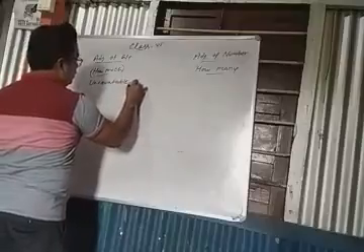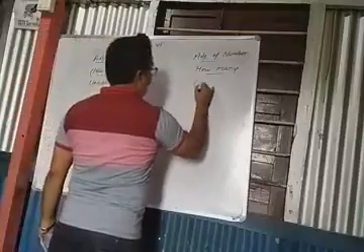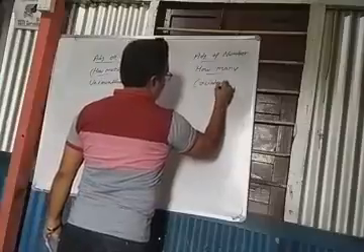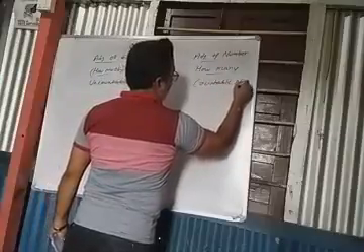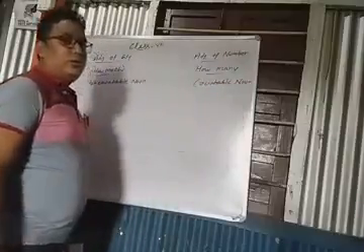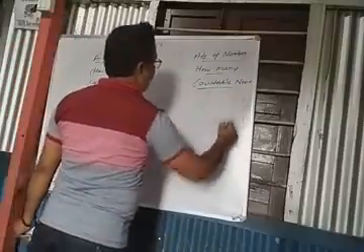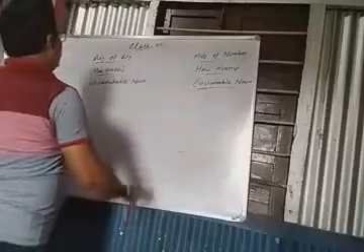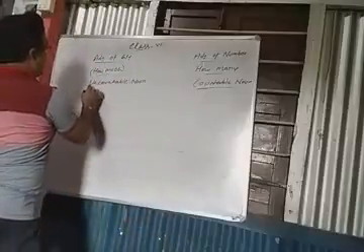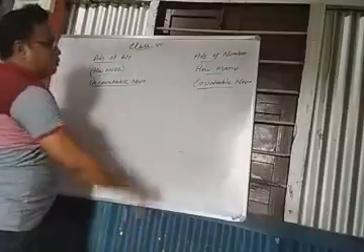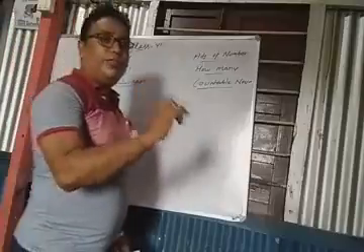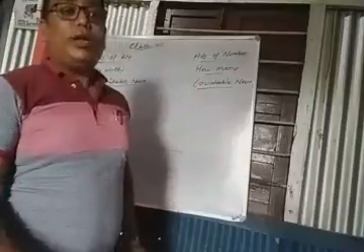countable and uncountable nouns. Earlier I told that adjective of number is used with countable nouns. So adjective of quantity is used with uncountable nouns. This is the main difference. What is countable?